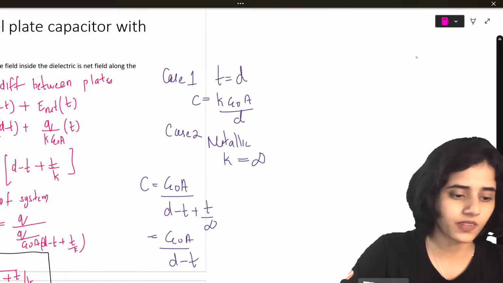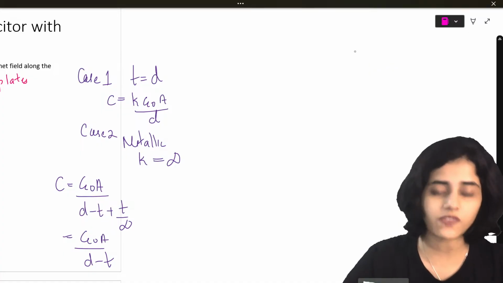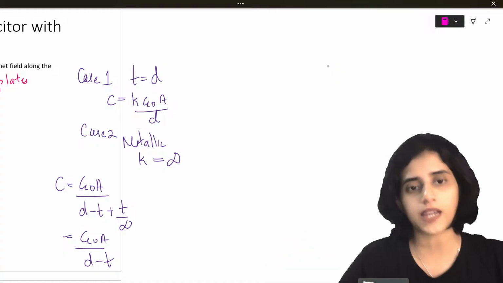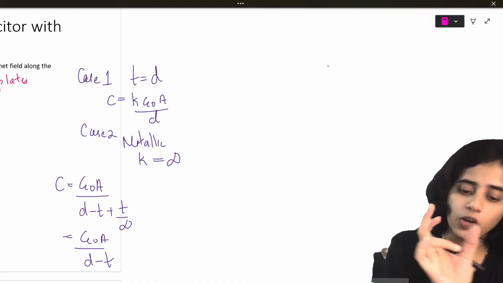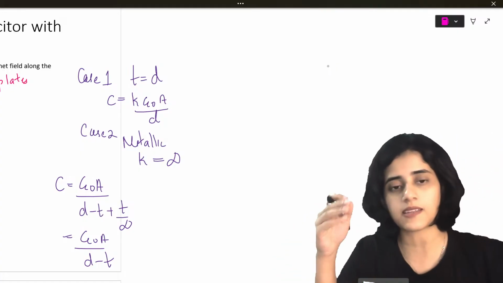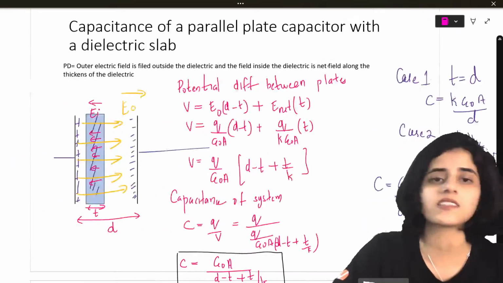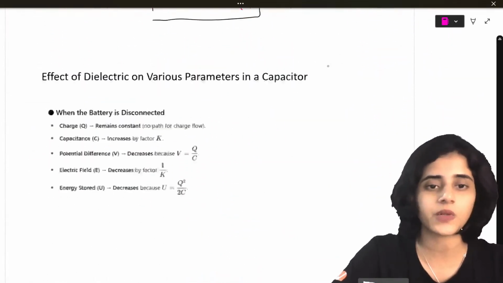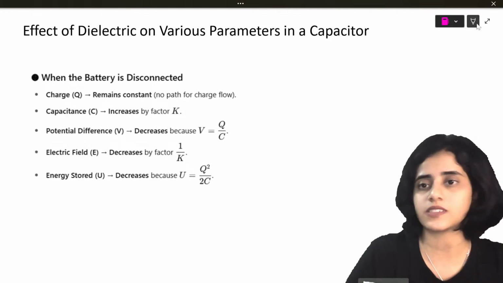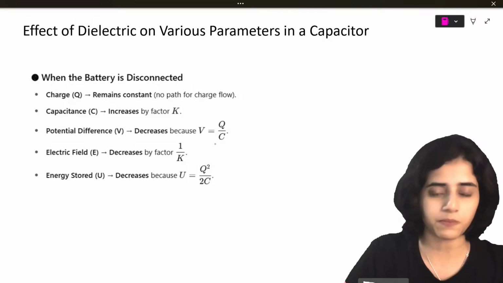Now you can have a case 3 where you have so many dielectrics. So there what will it be? It will be epsilon naught A by D minus (T1 plus T2 plus T3 plus Tn) plus T1 by K1 plus T2 by K2 and so on. The formula will keep on repeating like that. Now these are the effects of the dielectric on various parameters in a capacitor.